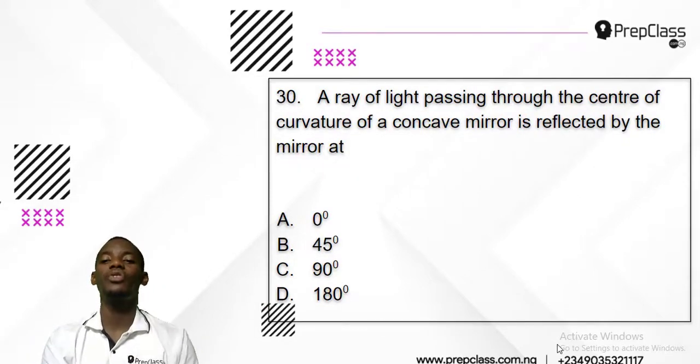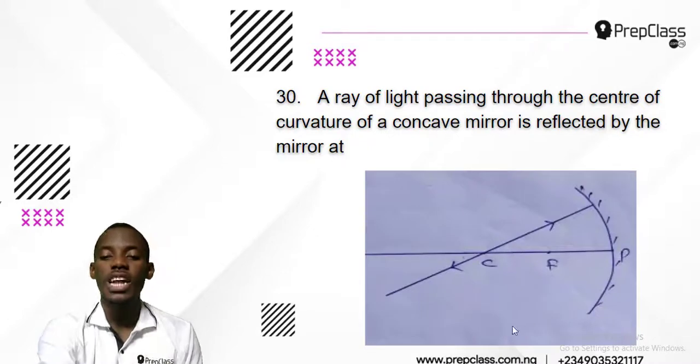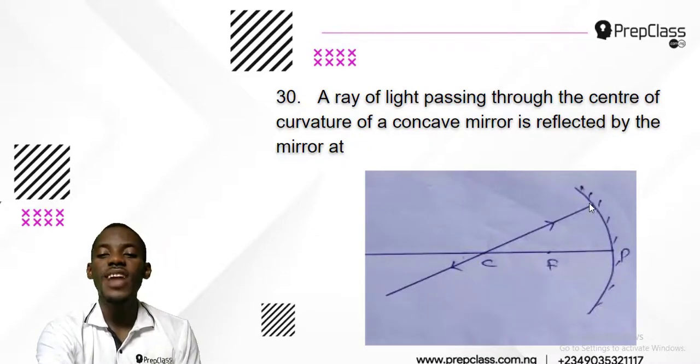A ray of light passing through the center of curvature of a concave mirror is reflected by the mirror at angle 1. Now on the mirror diagram, when the ray of light passes through the center of curvature, that's point C, and it is reflected by the mirror, this is the way it reflects. Can you see it passes through the C? But how did it reflect? It reflected backward on the same line.